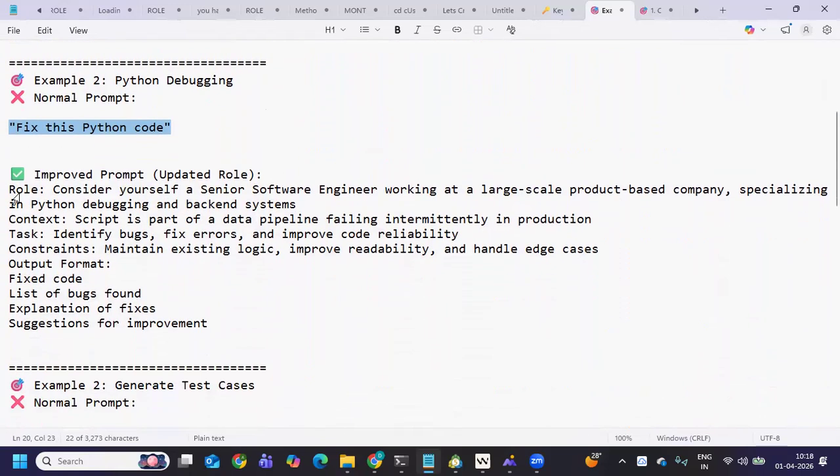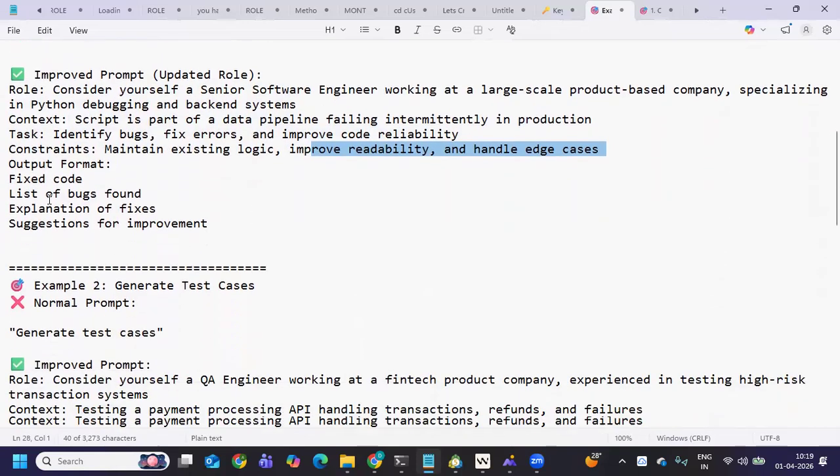Same as before, the improved prompt has a role: consider yourself as a senior software engineer working at a large scale. Then context: this script is part of a data pipeline failing intermittently in production, or you can tell what error you are getting. Then what is the task? Identify bugs, fix errors, and improve code readability. And then it does what it has to do. Constraints: maintain existing logic, improve readability, and handle edge cases. So everything we are trying to do, it gives.